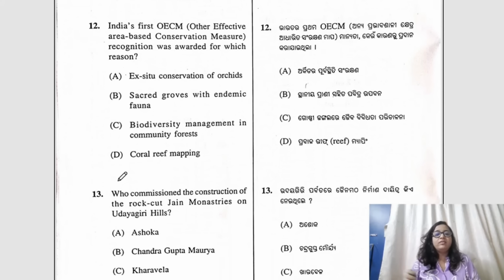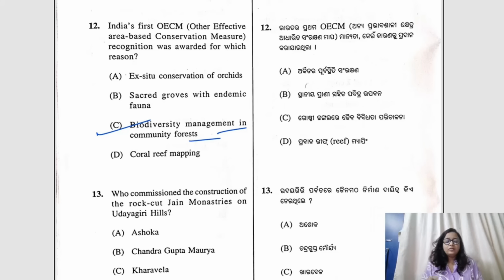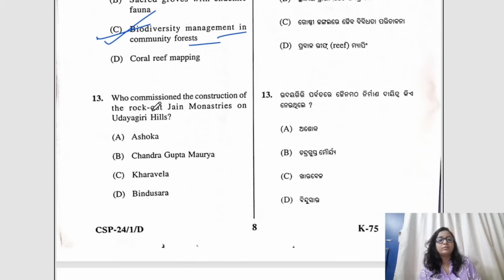Moving to question number 12, India's first other effective area-based conservation measure recognition was awarded for which reason? Then you have been given 4 options. The answer would be C, biodiversity management in community forests. So, which was the recognized site? The Aravalli Biodiversity Park, okay, in Gurugram, Haryana. This was recognized in the year 2022, and it was recognized by the National Biodiversity Authority of India, and it is implemented by the Municipal Corporation of Gurugram and the IUCN India. So, here, very important question. This was from the current affairs.